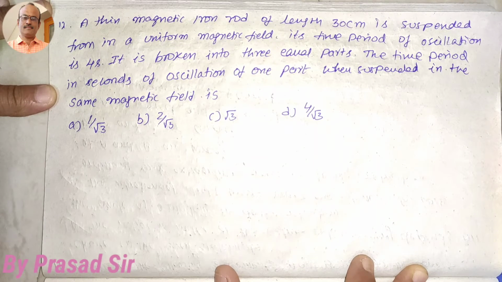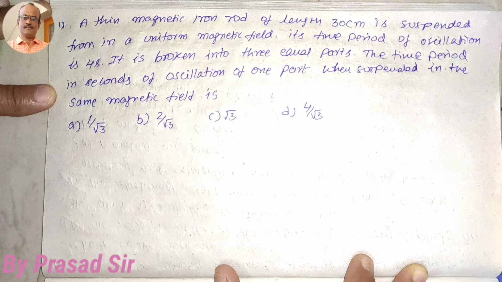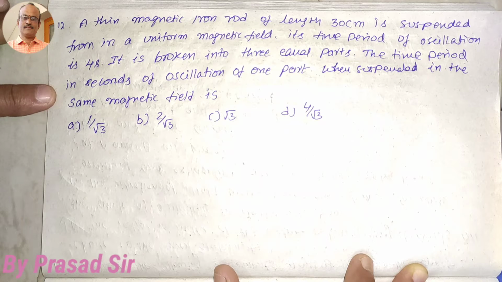Now the question number 12. A thin magnetic iron rod of length 30 centimeters is suspended in a uniform magnetic field. Its time period of oscillation is 4 seconds. It is broken into 3 equal parts. The time period in seconds of oscillation of one part when suspended in the same magnetic field.